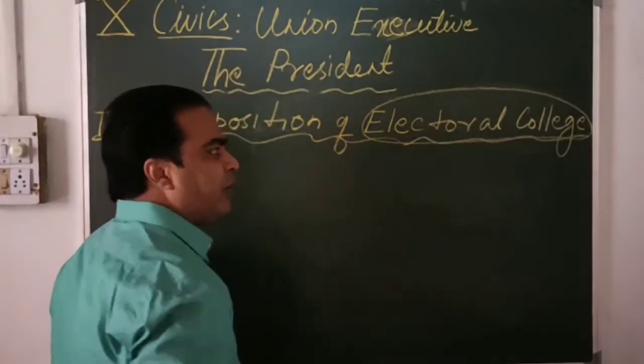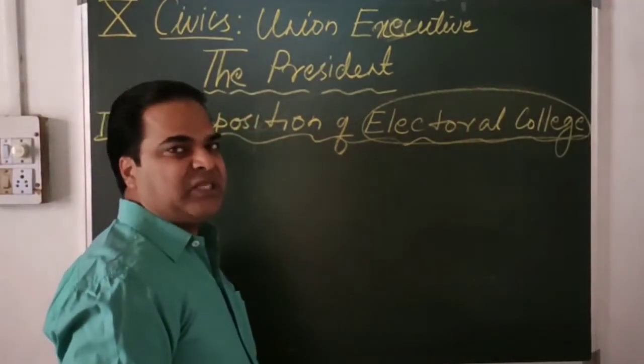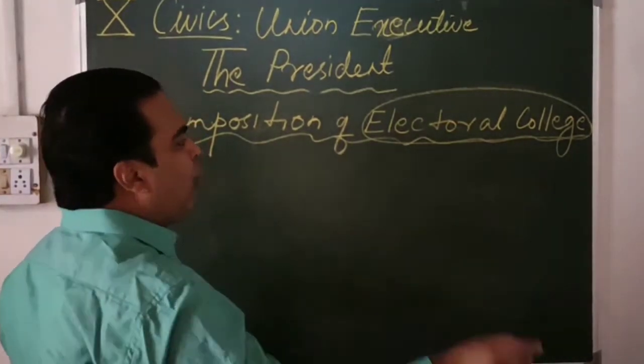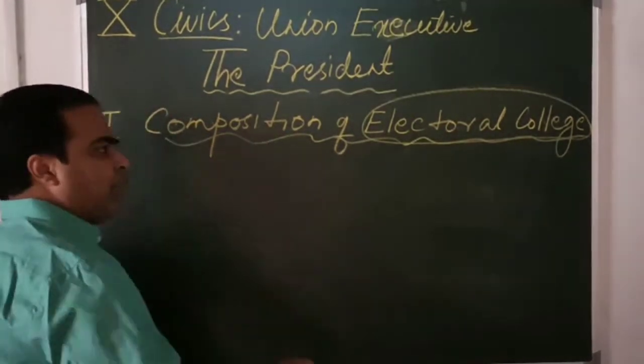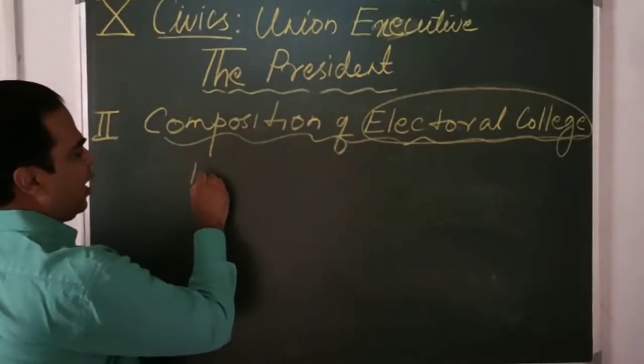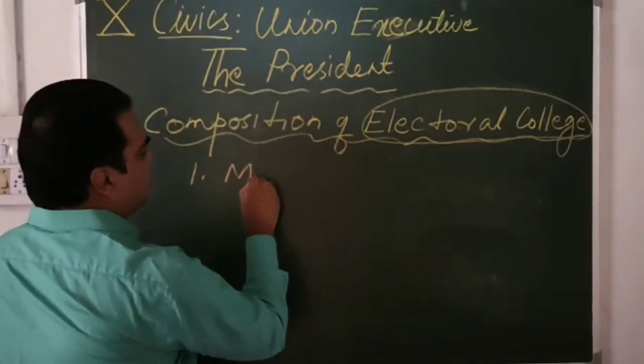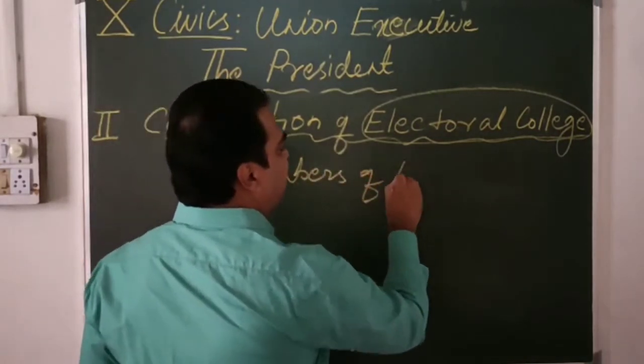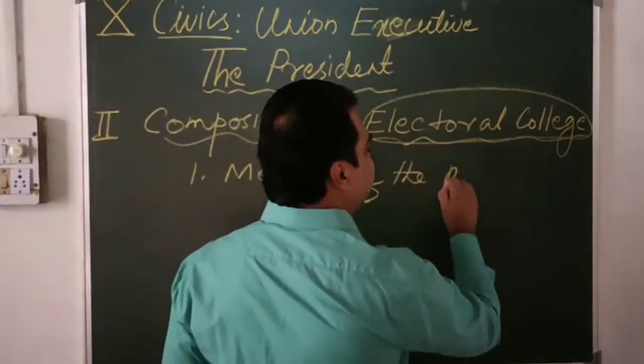Electoral College, which is also known as PEC, Presidential Electoral College. So now, who all are involved? Who all are the members of Electoral College? Number one, members of the Parliament.